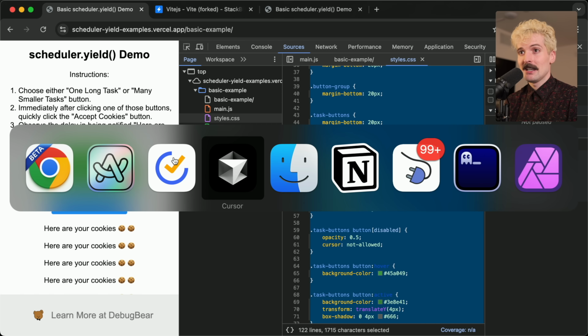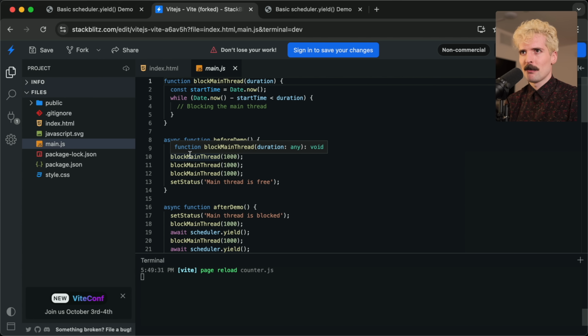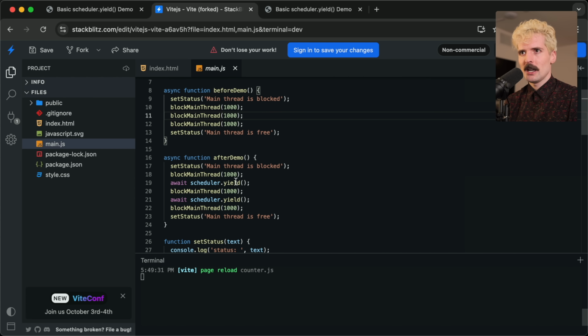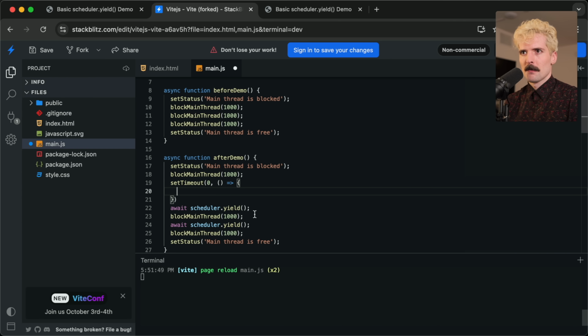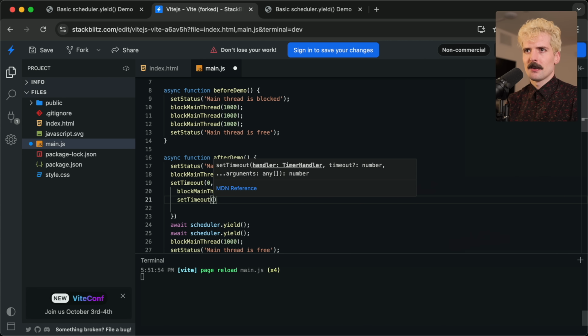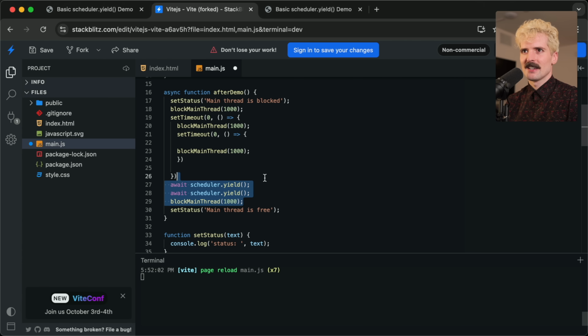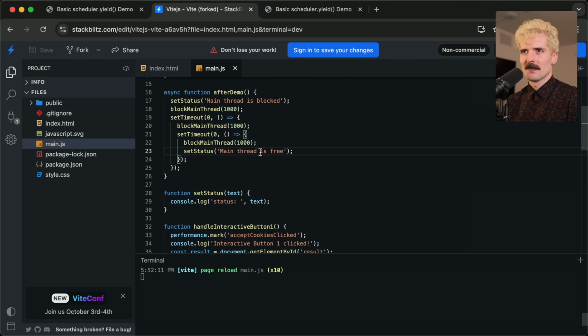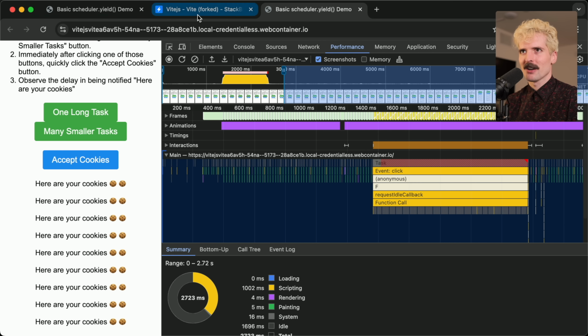And that's, again, the key difference here is theoretically, if I go back to StackBlitz, for this example, because it is so simple, I can change this to be setTimeout 0, comma, block main thread, setTimeout 0, comma, block main thread again, delete these, and move this to be at the end here. Oh, I did the order wrong. That was very stupid of me. Sorry, I'm bad at JavaScript. There we go.